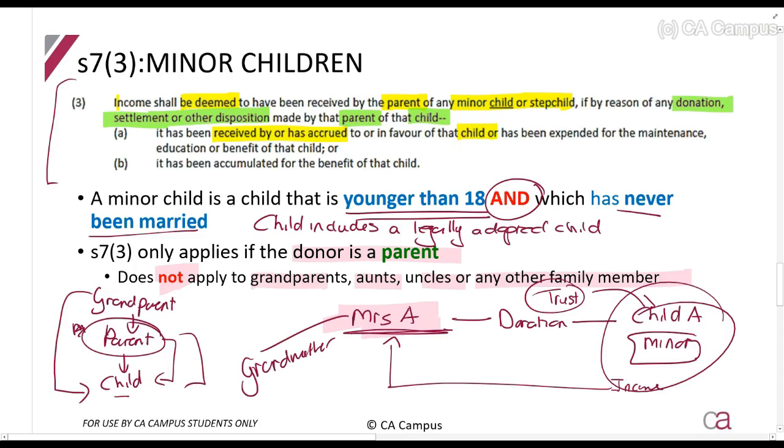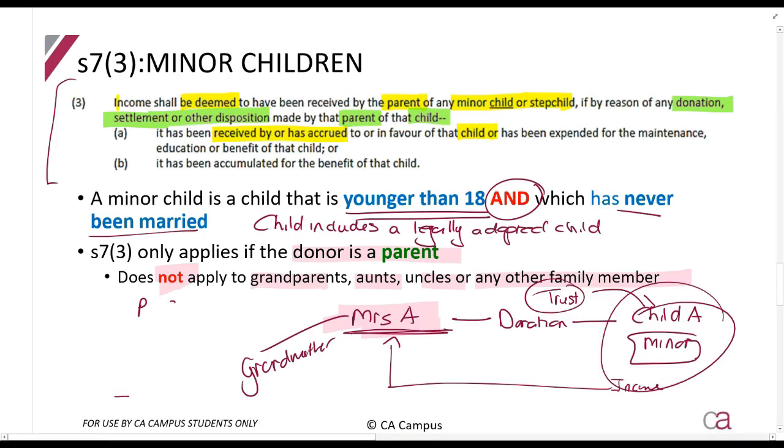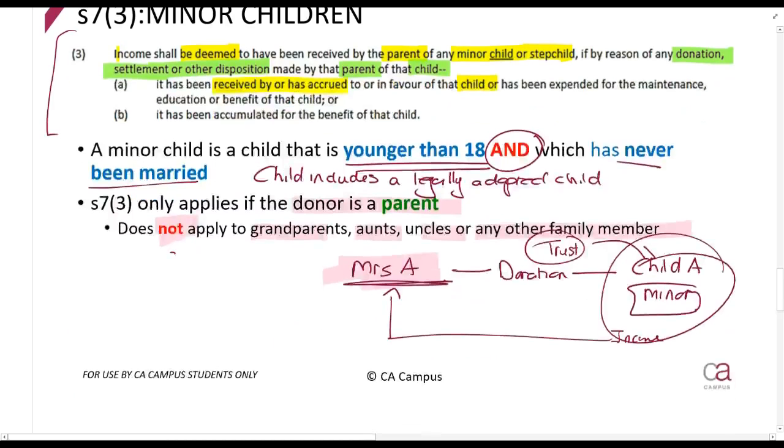So it's very important that you see there, even money that you spend on paying for your child's education will be taxed in the hands of the donor. Now, the moment I say that, people go, what? That sounds crazy. But the idea behind it is not so crazy. Let's say Mrs. A, she's now the parent, earns a salary per year of 250,000 rands.